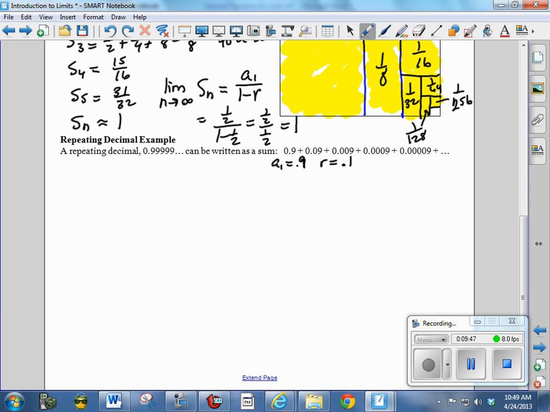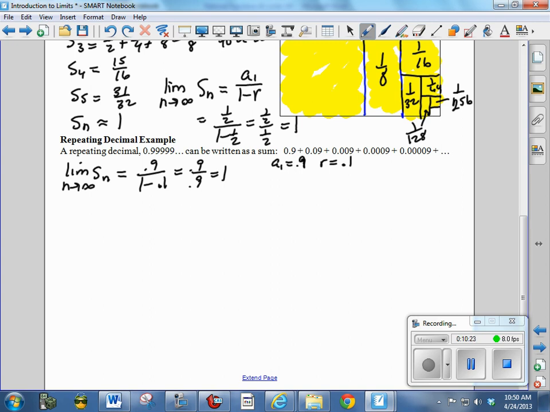We can say the limit as n goes to infinity of s sub n is a sub 1, which is 0.9, over 1 minus r, which is 1 minus 0.1. I didn't write that correctly. And that's 0.9 divided by 0.9, which is 1. So we're saying 0.9 repeating actually equals 1.